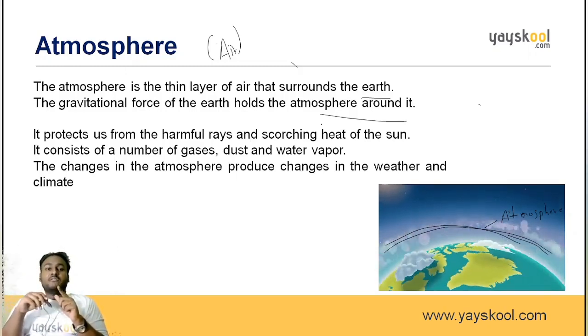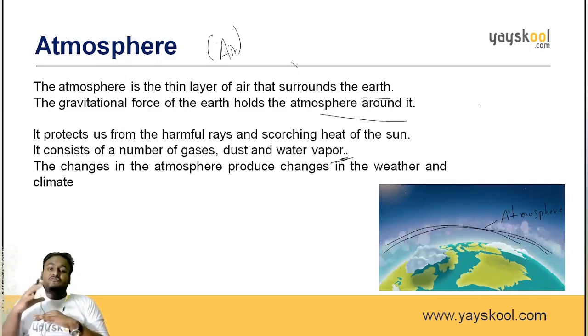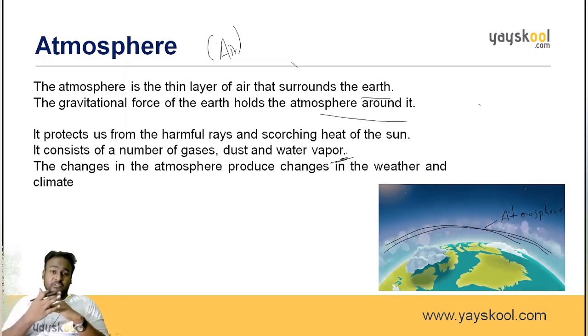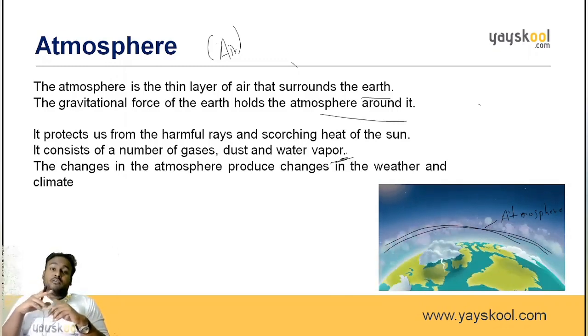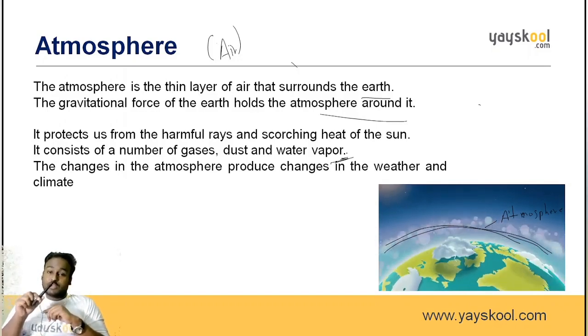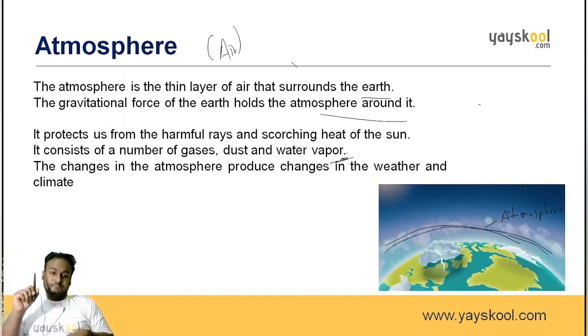And this atmosphere consists of what? It has gases, dust and water vapor. See? It consists of gases, dust and water vapor. And the changes in the atmosphere produce changes in the weather and the climate. Do you know why we have the summer season, the winter season, and why it rains all of a sudden? Because there are changes happening in the atmosphere. That is the reason the climates and the weather systems are present. So atmosphere is very, very important.